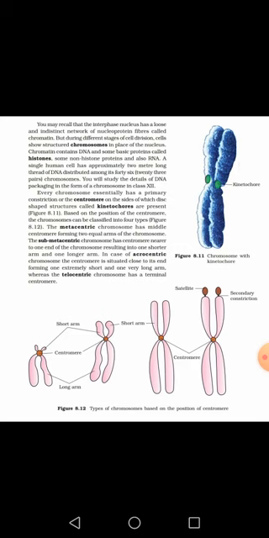So there are four conditions: metacentric, when the centromere is at the middle; submetacentric, where it forms two arms, one shorter and one longer; the third is called acrocentric, where it is very near the end, meaning one arm is too large and one arm is too short. Last, telocentric means the centromere is at the terminal position.